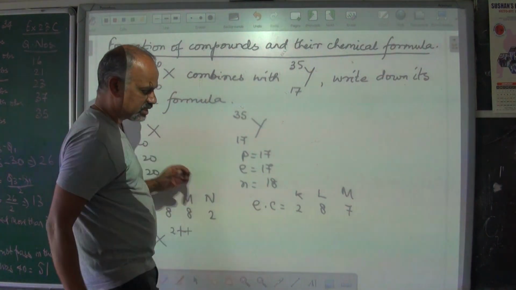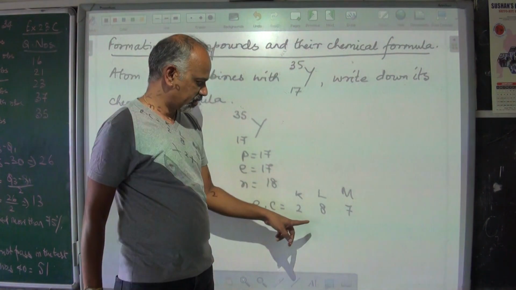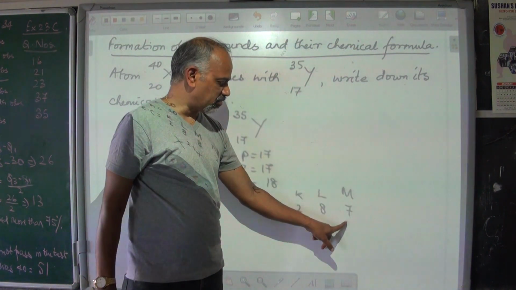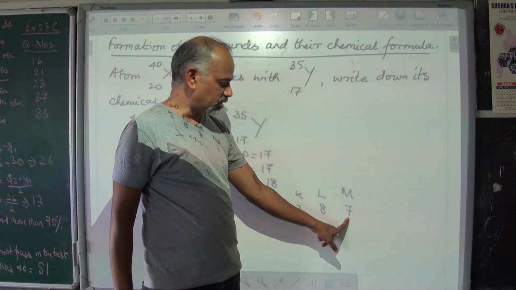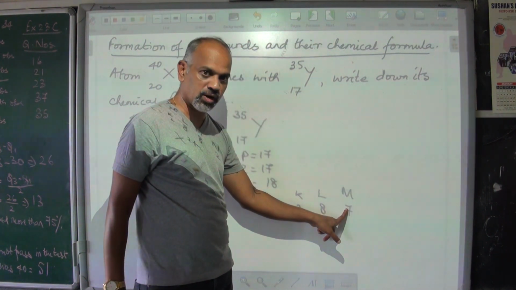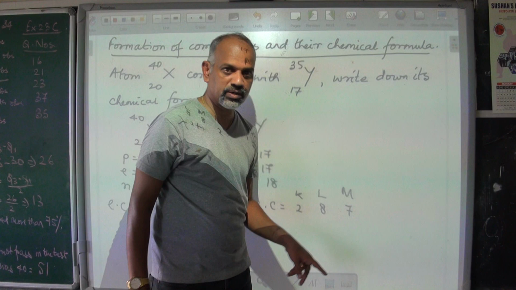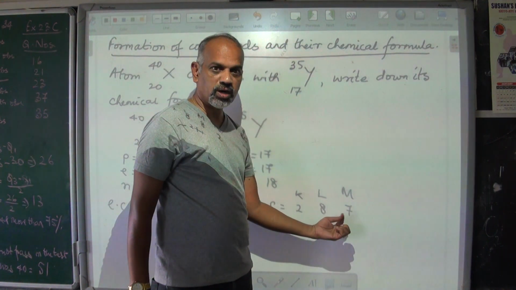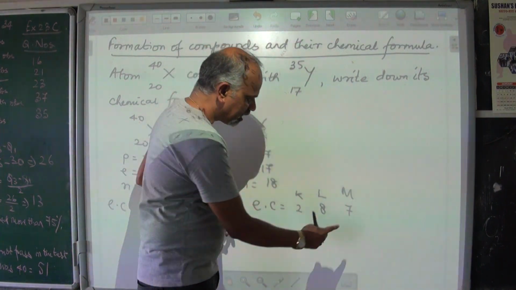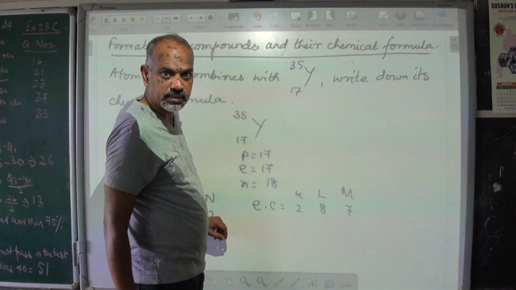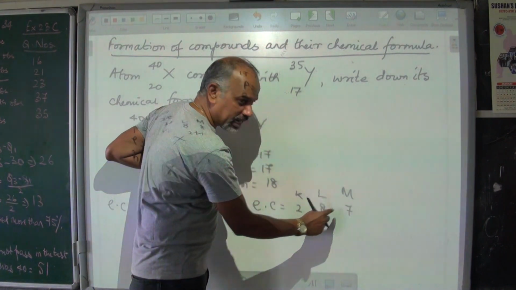Let's go to this. Let's see whether this is fully filled. Last orbit is this. If it has to be fully filled, this has to be 8. But it's 7. So it either has to get 1 electron or give away 7 electrons. Getting 1 electron is easier compared to giving away 7 electrons. So it gets 1 electron.